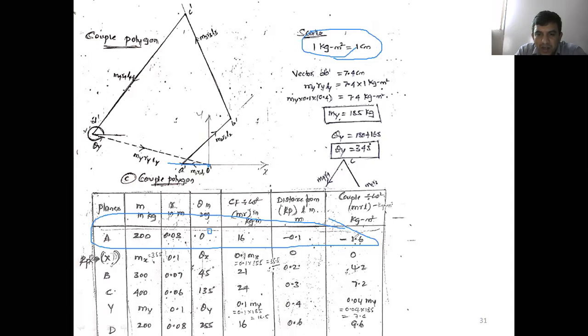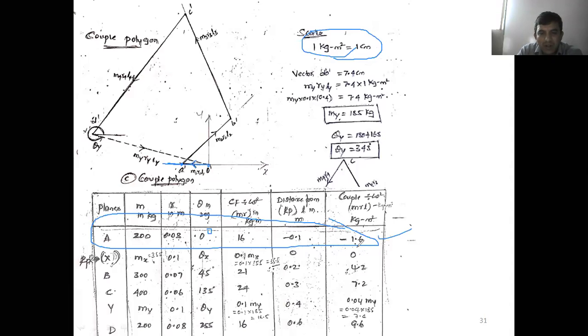What is the quantity here? Couple here is 1.6 kg meter square, converted into centimeter, 1.6 centimeter along the horizontal line, the 0 degree line. Actually, it is the 0 degree line, negative X direction. Don't say it's 180. Along this line, measure 1.6 centimeter. Now we get A dash. O dash A dash shows the magnitude of M1 R1 L1, that is 1.6. What is the arrow mark here? A negative sign is there, towards the left, means you show the negative X axis. Once you get A dash, the first one is over.